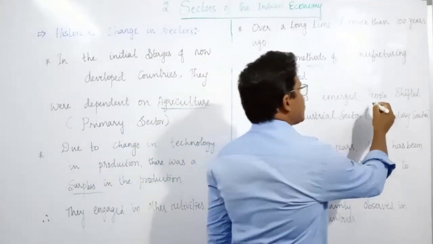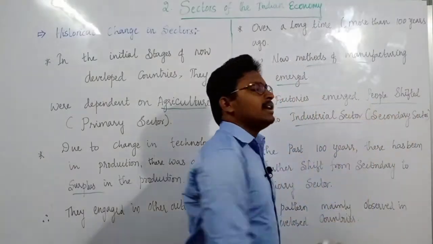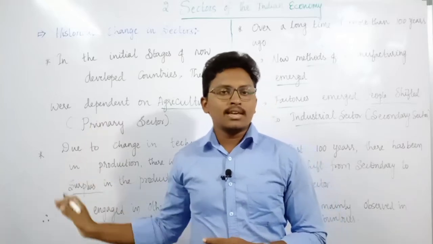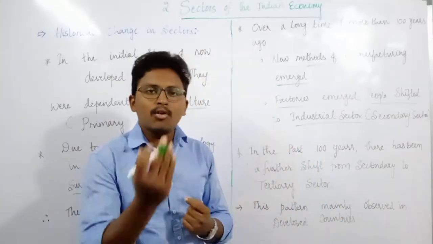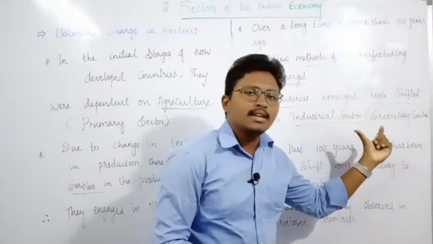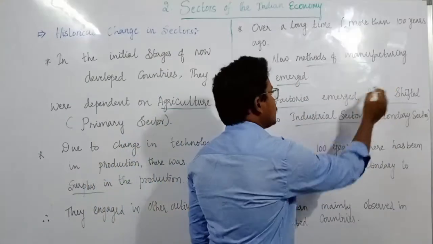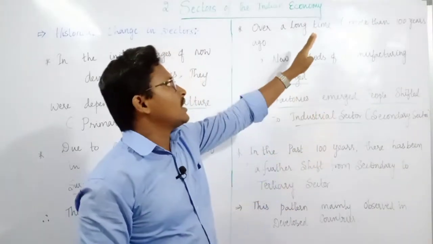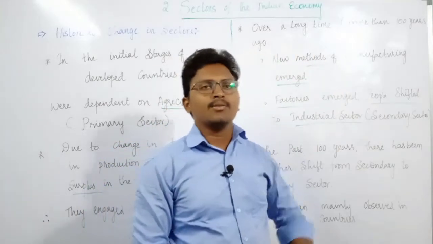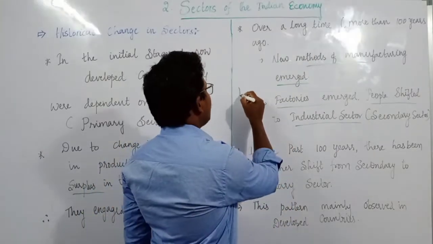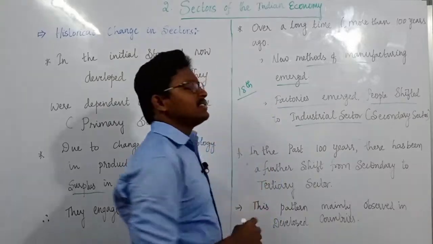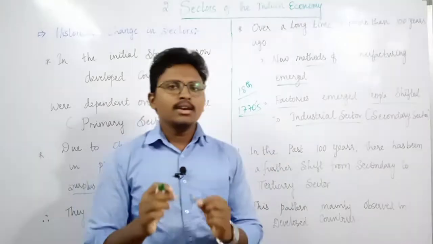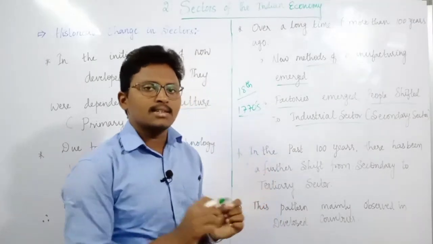Therefore, people obviously started shifting towards the industrial sector. They found it very difficult to get jobs or work in the primary sector, so they had a new option. What is that? They could work in industries. So they shifted to the industrial sector, that means into the secondary sector, over a long period. This industrialization mainly emerged in the late 18th century, or you can also take the 1770s. I think in your 8th standard you might have heard about this industrialization in history.